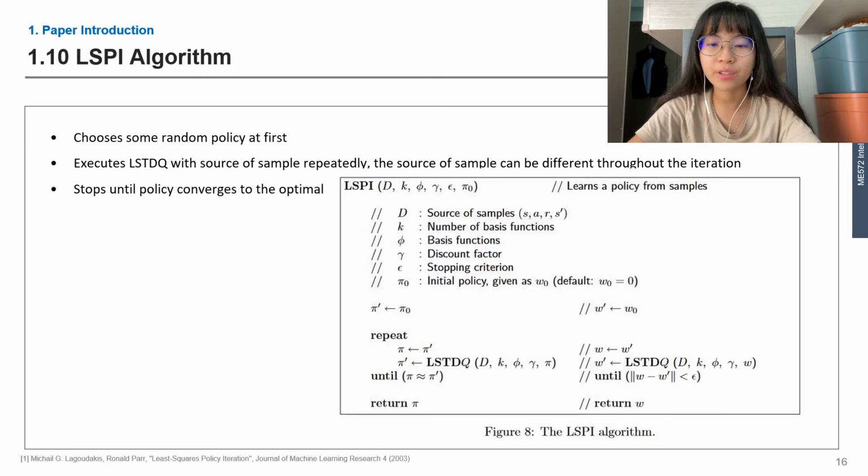Pseudocode for LSPI is included in this figure. You can see that the LSTDQ will be called repeatedly with the source of samples, and the policy will be updated using the returned value from this function. The loop will be repeated until the policy returned from LSTDQ is similar to the policy returned previously.